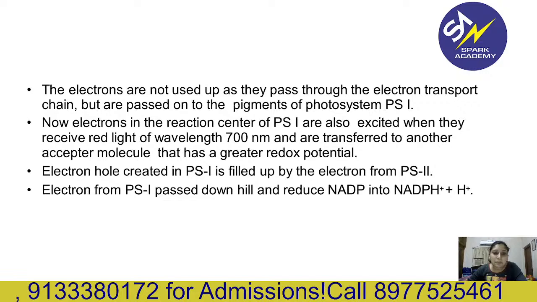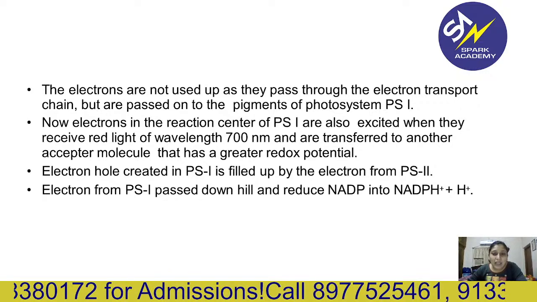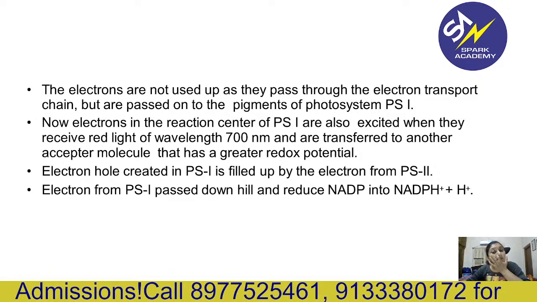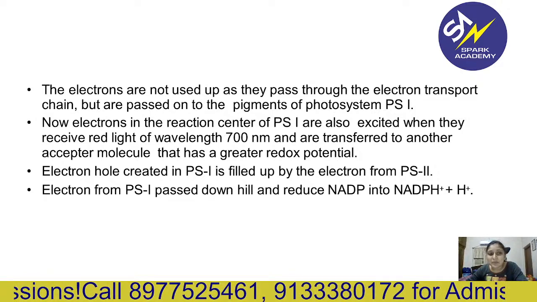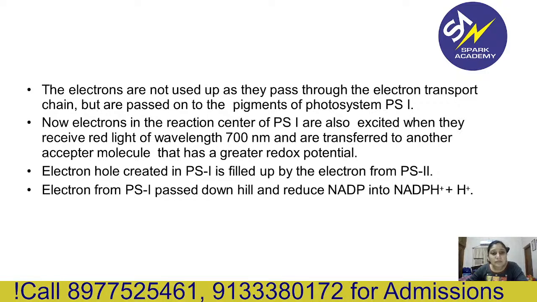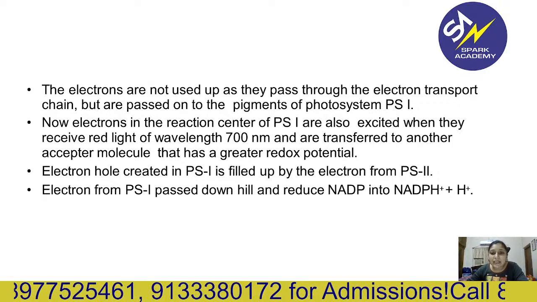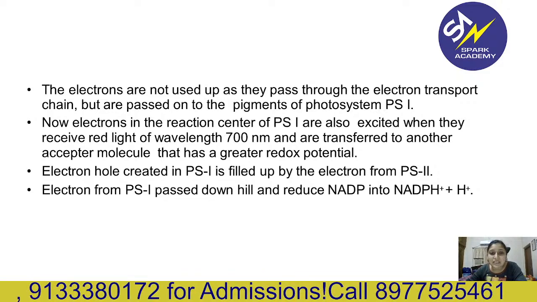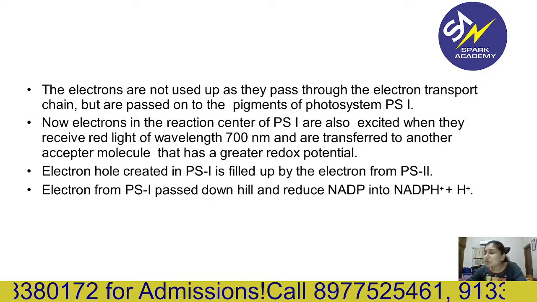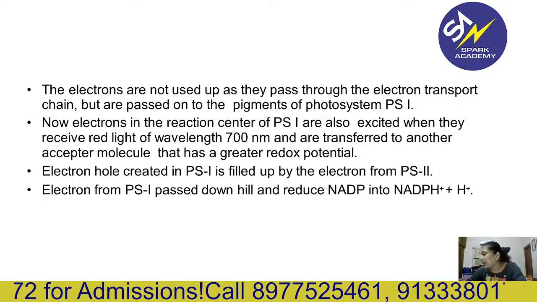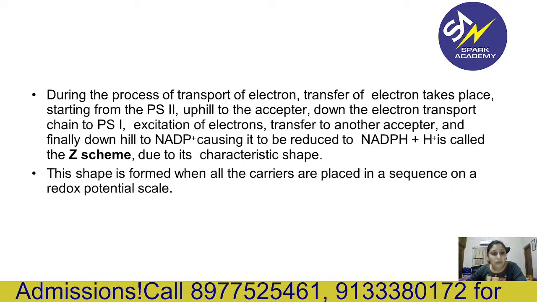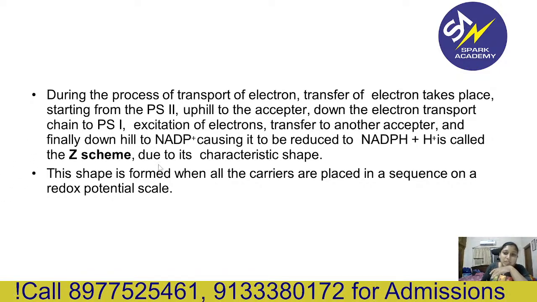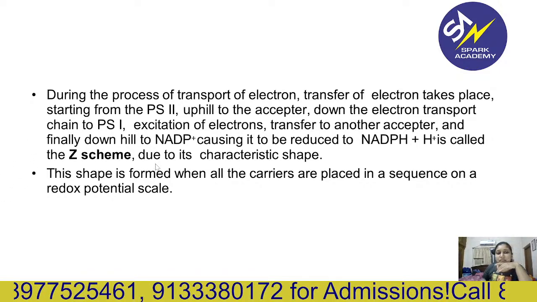Now electrons in PS1 get excited and are transferred to another acceptor with a greater redox potential, that means uphill, and PS1 is filled up by the electrons from PS2. Electrons from PS1 pass downhill to reduce NADP to NADPH plus H plus. During this process we can observe this Z type of shape, that's why we call it the Z scheme.